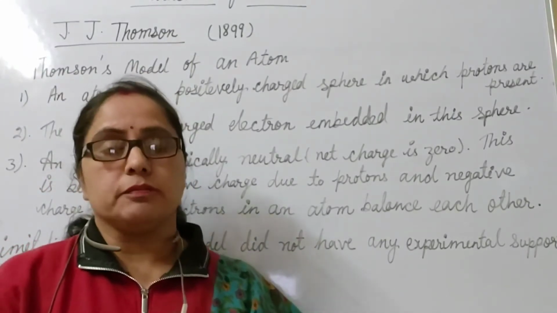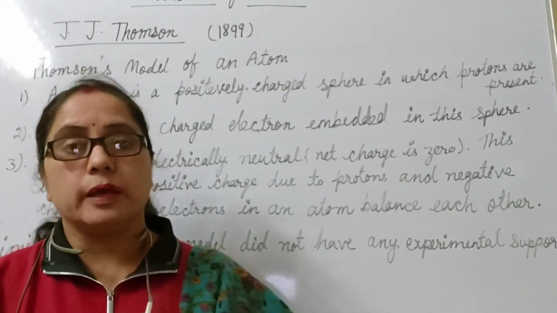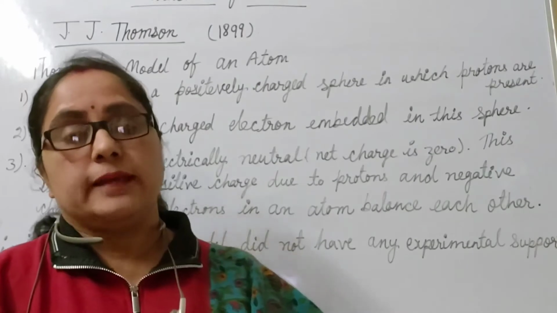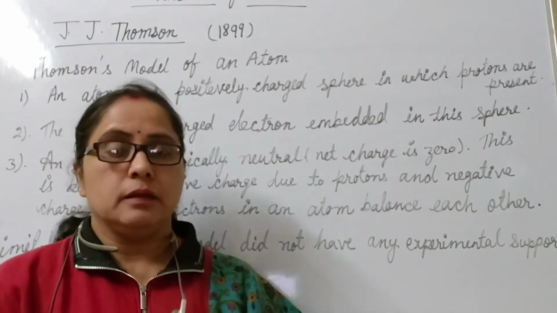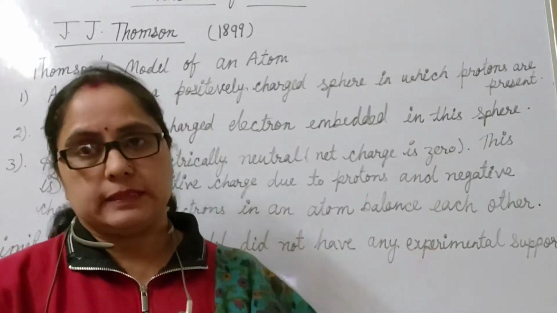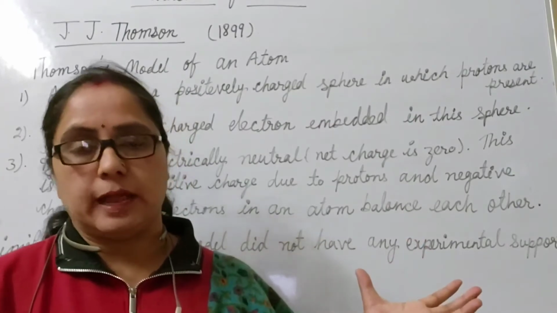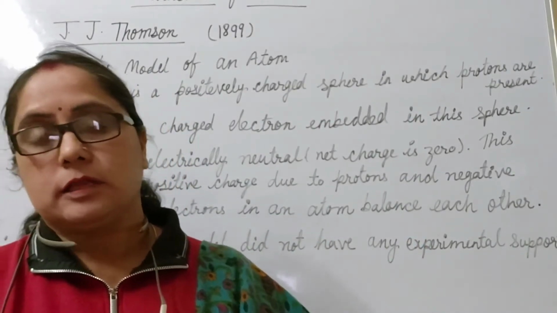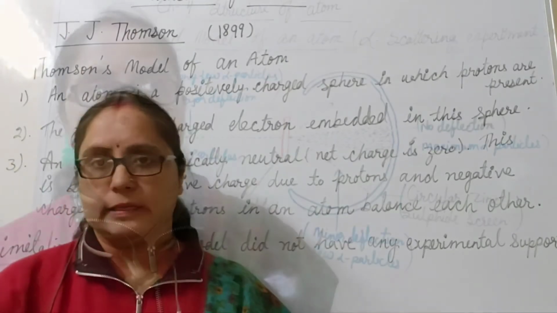The limitation of the Thomson model was that there was no experimental proof to support it, so it was rejected. But after that, finally his model was accepted in part, and it was accepted that the subatomic particles, protons and electrons, are present in all atoms.